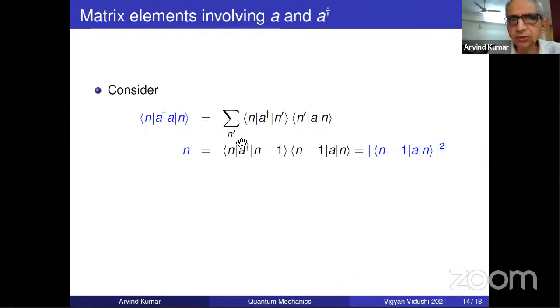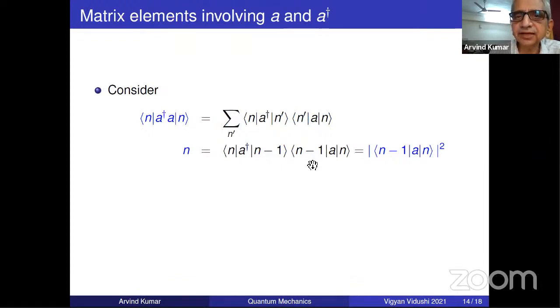Actually, the sum is running over from 0 to all the possible states, 0 to infinity, because the discrete eigenvalues are 0 to infinity. This sum is going from 0 to infinity. Why does it only take the value n minus 1? This is because if I put n minus 2, this A operator matrix element will be 0.